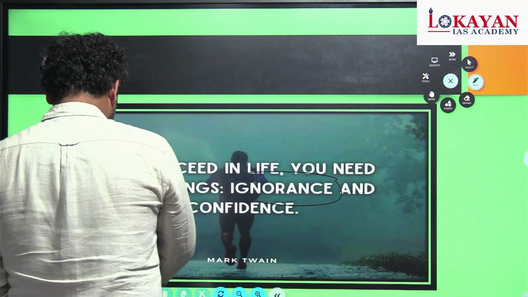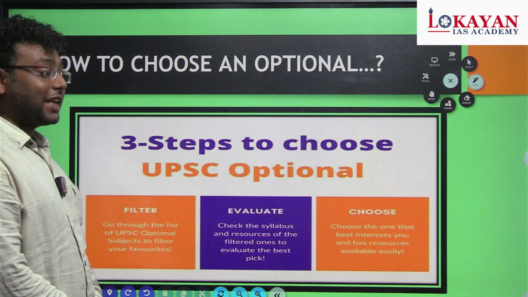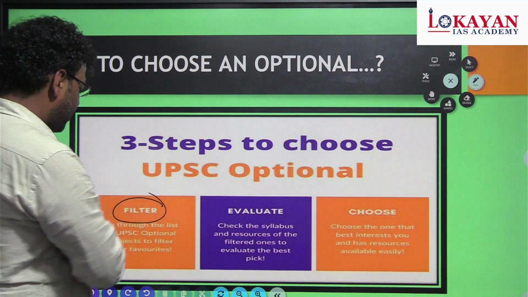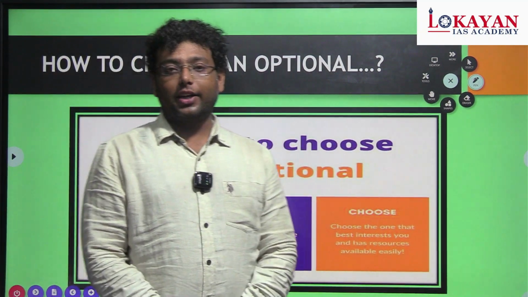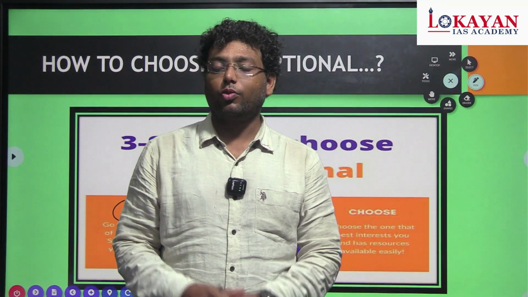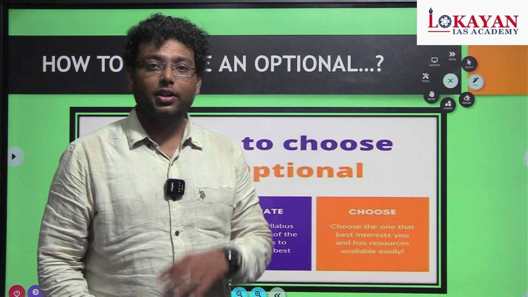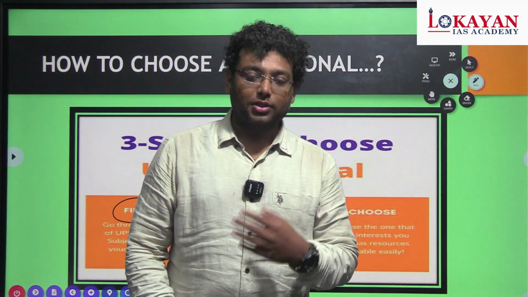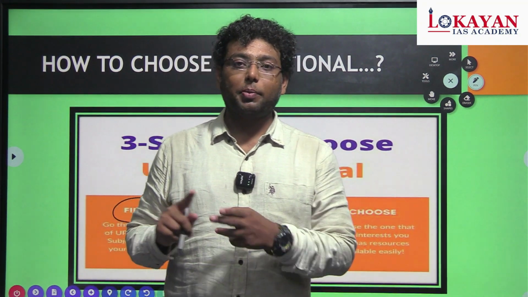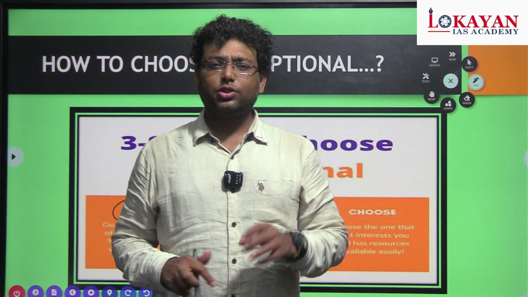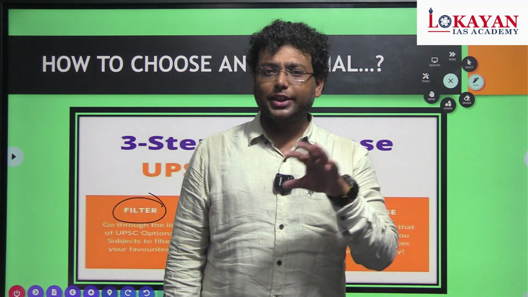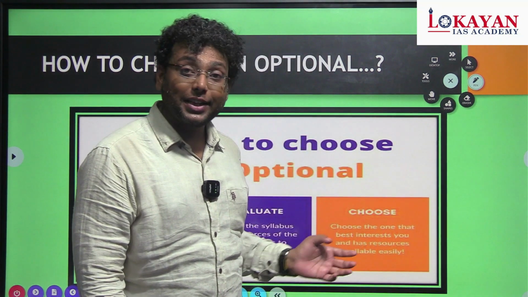The first thing is the three steps to choose the UPSC optional. First is a filter. The most important thing while choosing the optional is your interest. You have to find in which subject your interest lies, and then you can shortlist certain optionals. Let's say you have an interest in politics, then PSR is one. Second is governance, then public administration. Third, history. So these 2-3 optionals are common among UPSC aspirants, and you can choose among them. And why is PSR the better one?